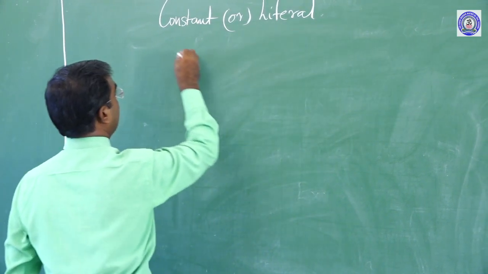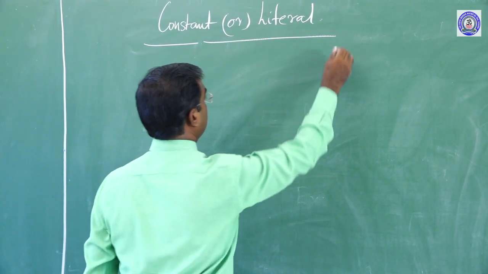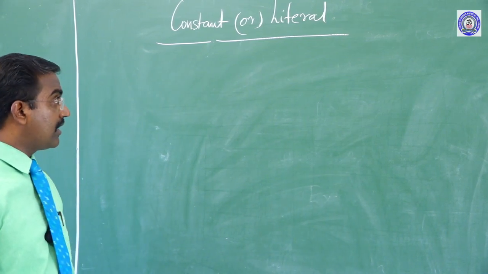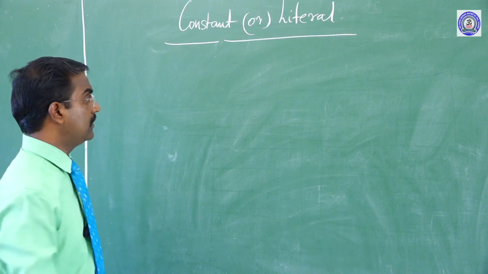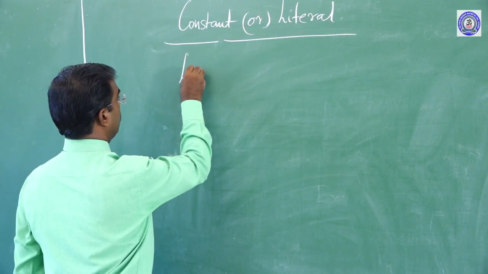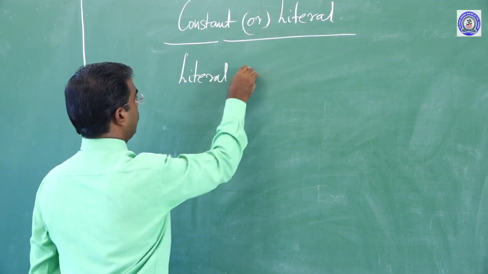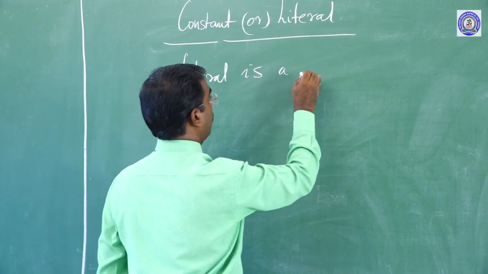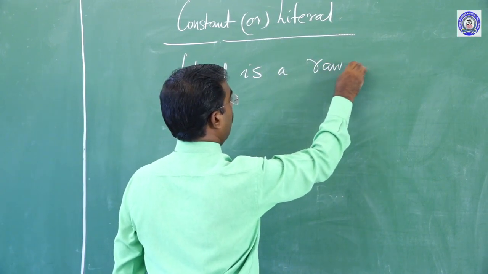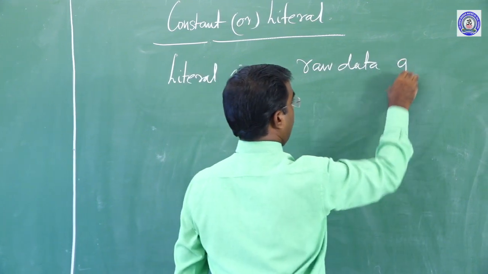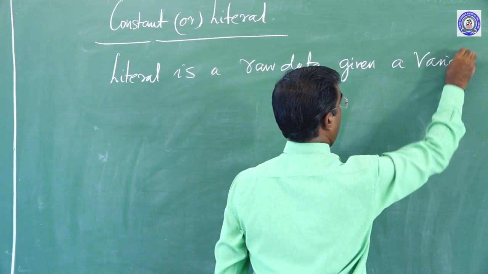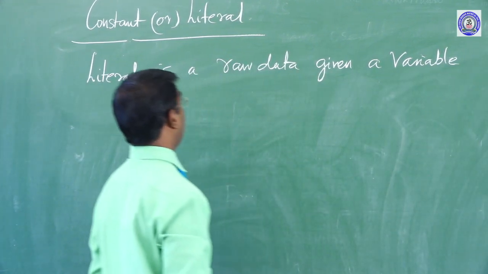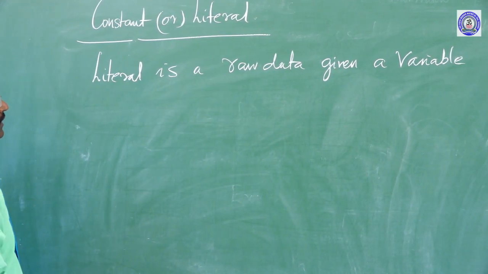A literal is raw data given to a variable. Again I will tell you, literal is raw data given to a variable.